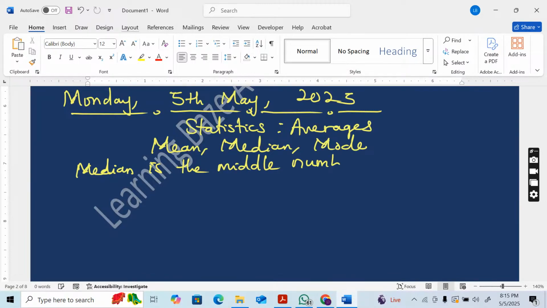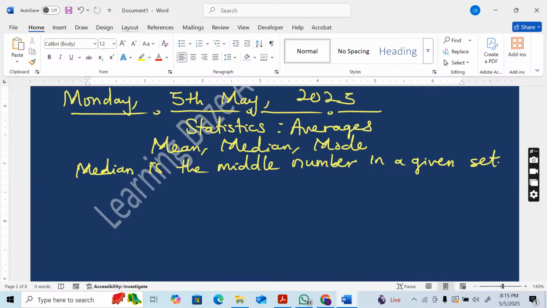Pay attention because at the end of the class, we're going to have a competition between boys and girls. Then we'll say who the winner will be. Median is the middle number in a given set.